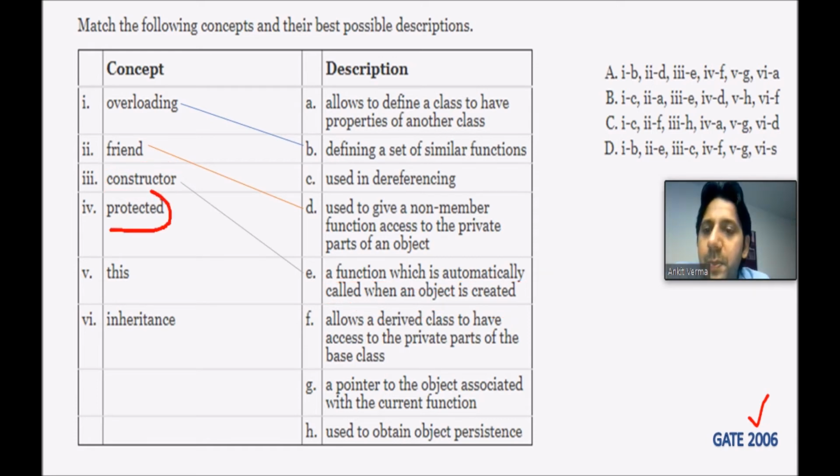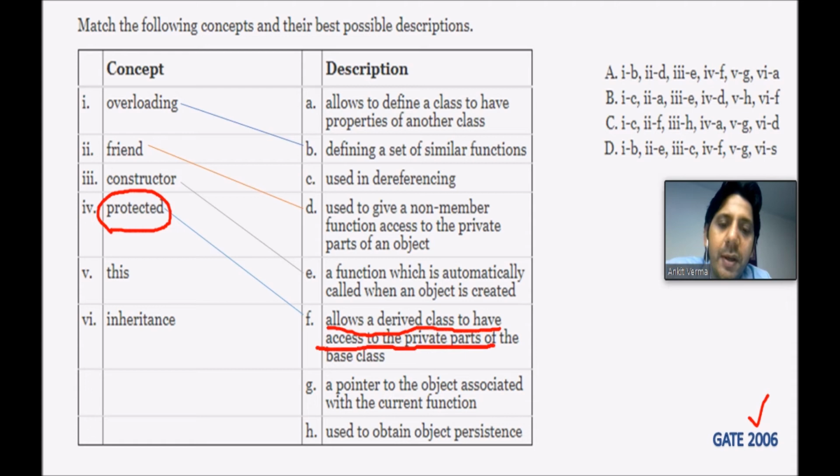Next one is the protected keyword. So there are different keywords like public. If the accessibility is public, it means everybody can access. Private means only the class members can access the thing which is private. Protected means the derived class members can access. This is the protected. So what is the answer? F is the answer. Allows a derived class to have access to the private parts of the base class.